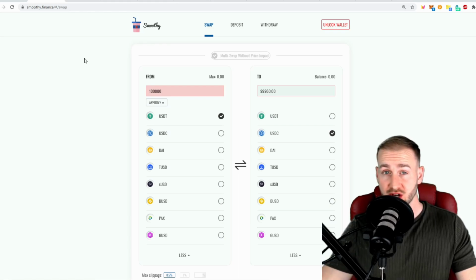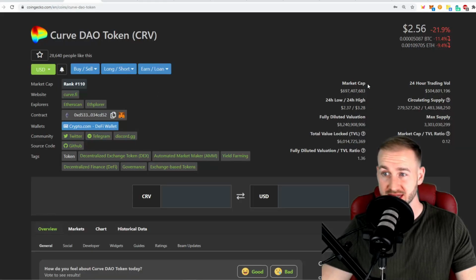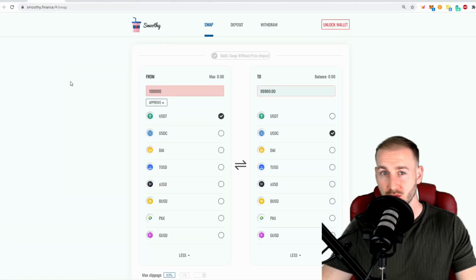In terms of competition on Ethereum, the likes of Curve with a market cap of almost $700 million is a likely competitor. But over on Binance Smart Chain, there really is no competition for this and it will have a first mover advantage. So if you do connect your MetaMask, you can switch between the Ethereum and BSC networks.